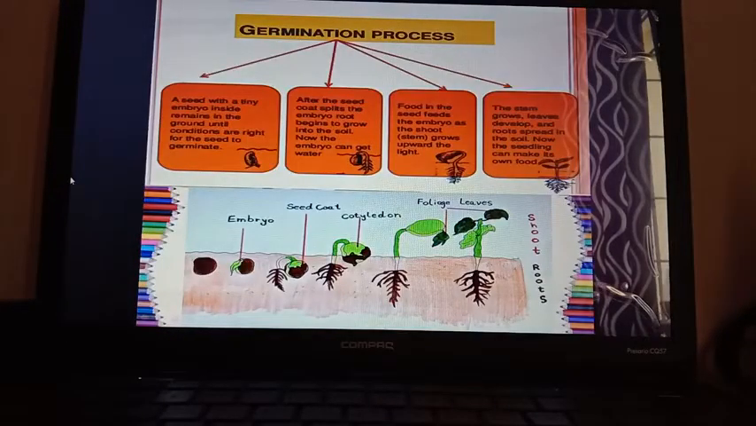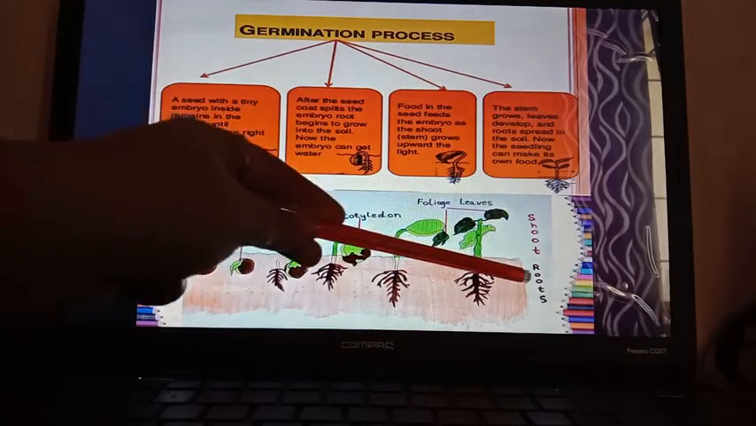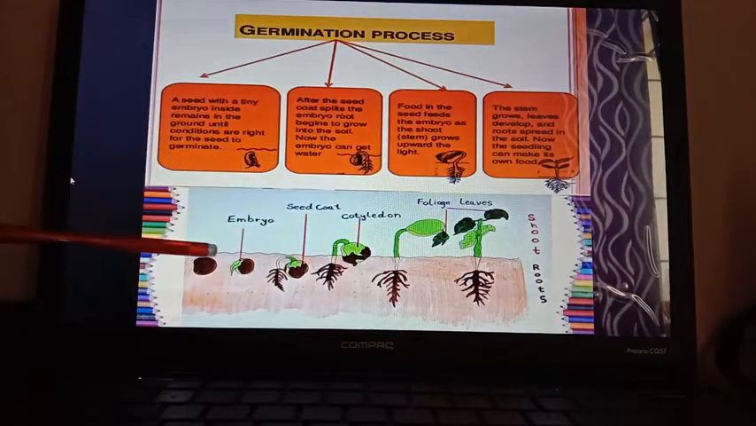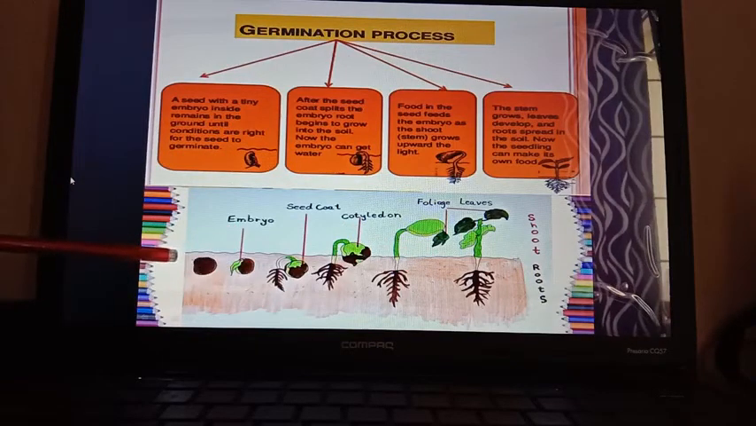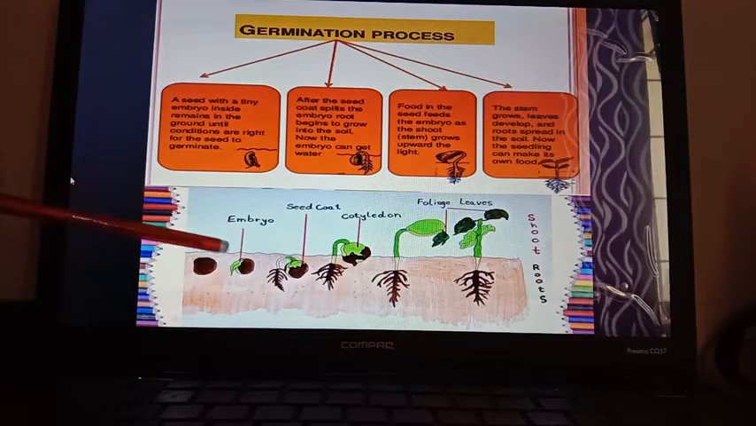Next is the germination process. You can see the germination process step by step here in this picture. First, this one is the seed that is sown inside the soil. After that, the embryo in the moist soil is obviously absorbing the water. The seed coat can burst open, swell up, and the embryo can come out.